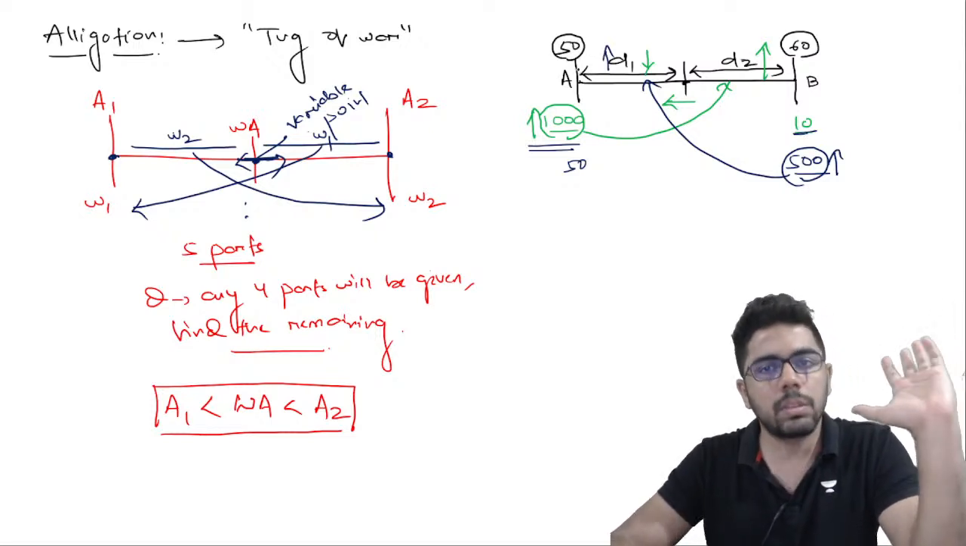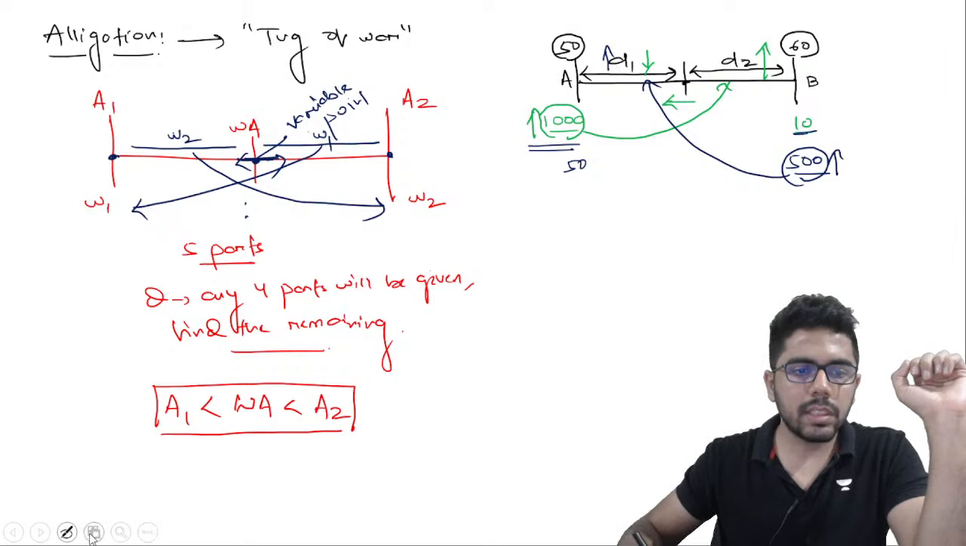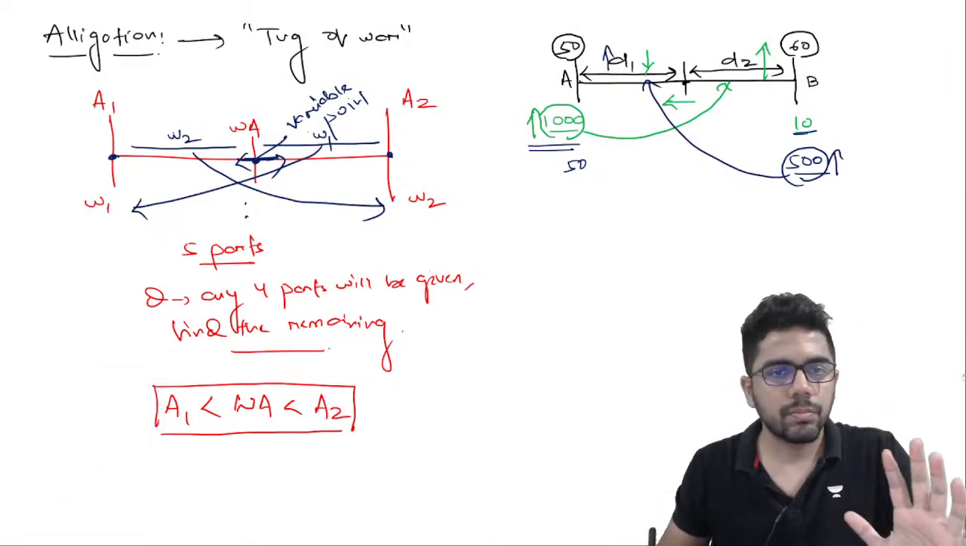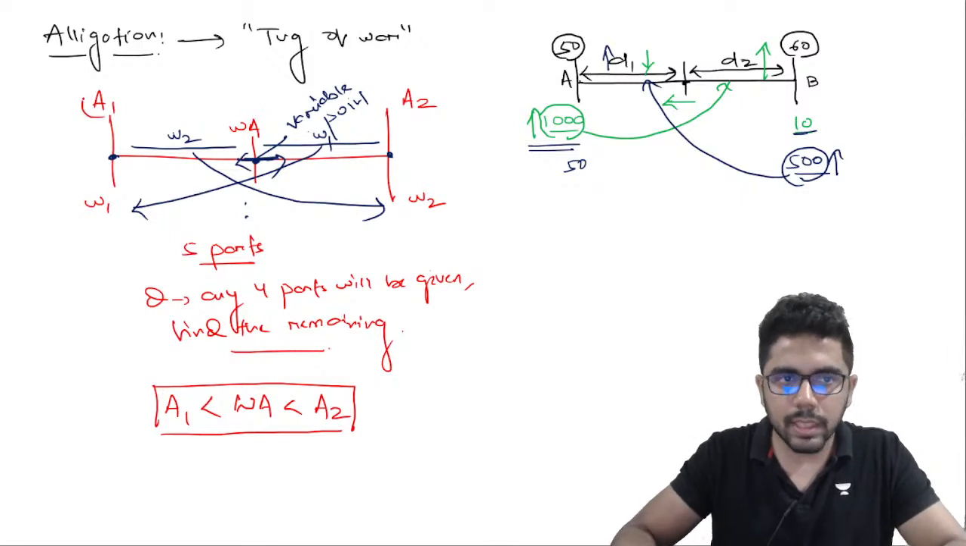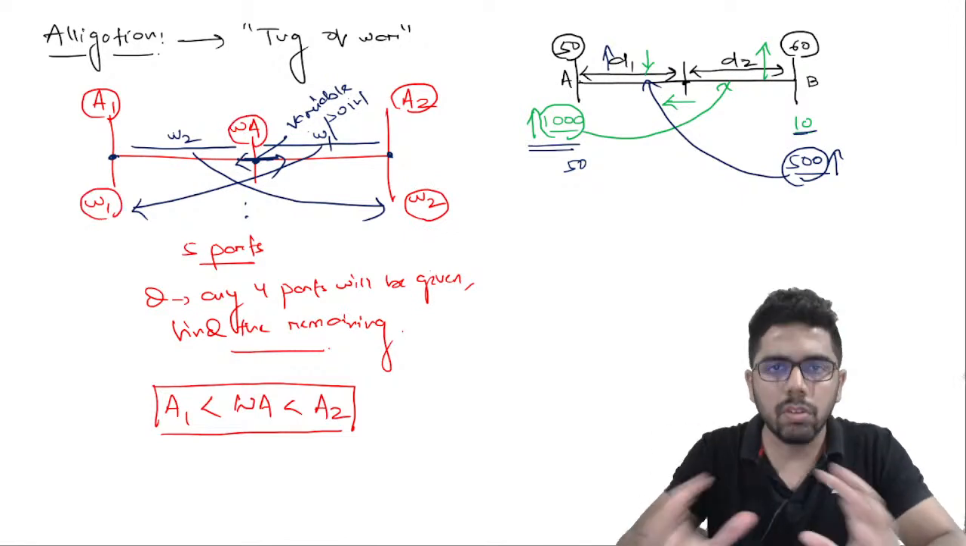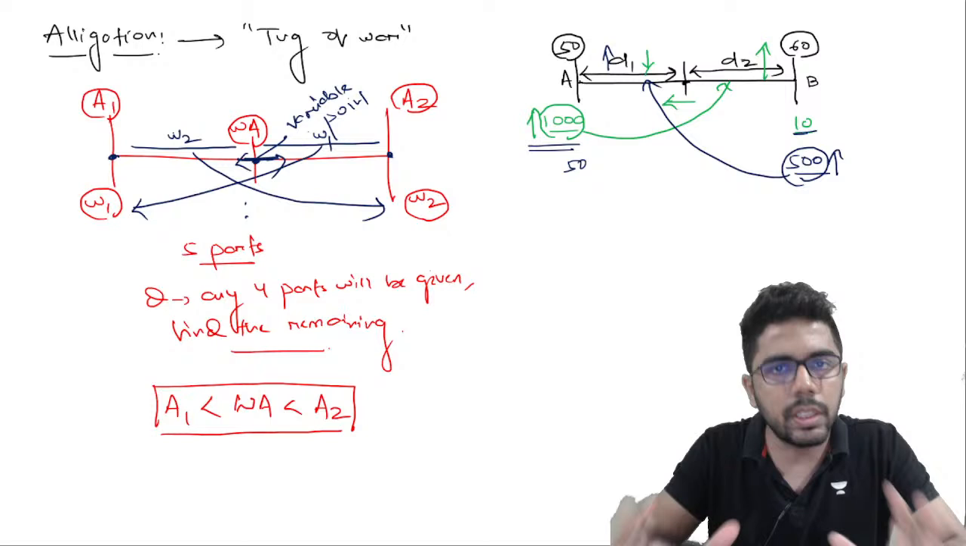That's all the concept of alligation is. Once you understand this, we can easily solve every question that is needed. And a typical allegation question, I said, has 5 parts, and out of 5 parts in any question, 4 parts will be given. We'll have to find the missing part. That is how questions are normally designed in case of allegation.